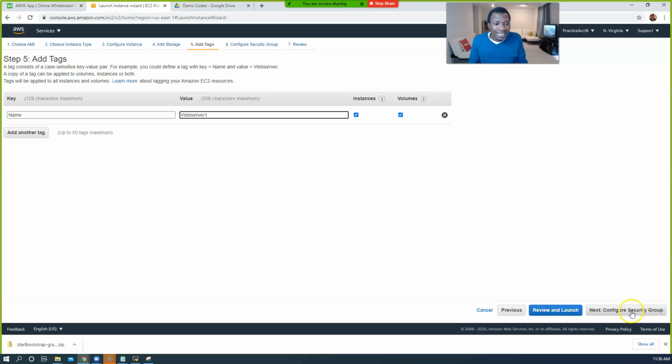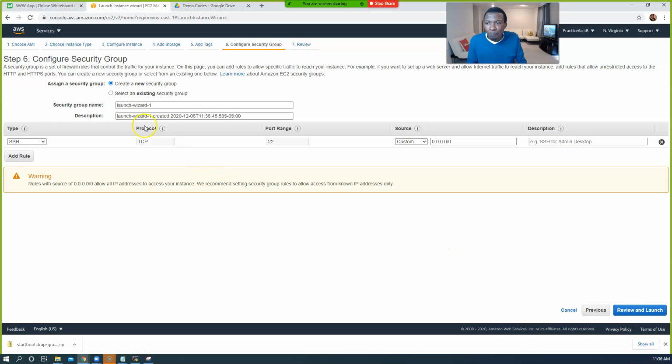All right, go ahead and click next, guys. Configure security group. Let's just create a new security group. Let's say this is the security group we're going to start using from now on for our web servers. Go ahead and call that web server SG. You can also copy that and paste it in here as a description as well.